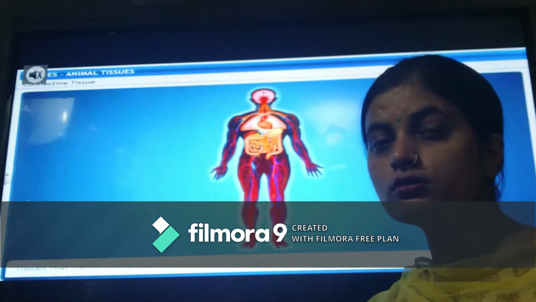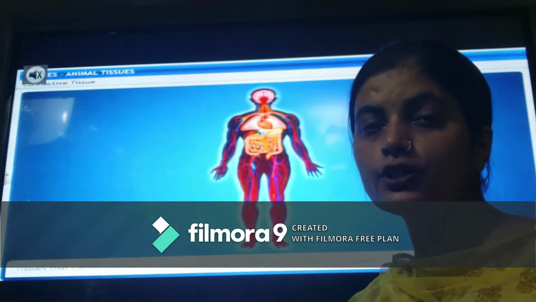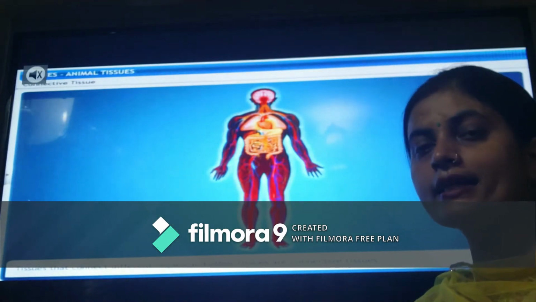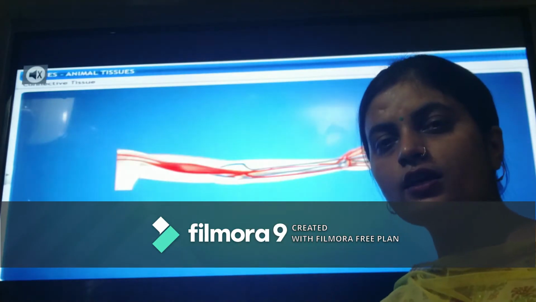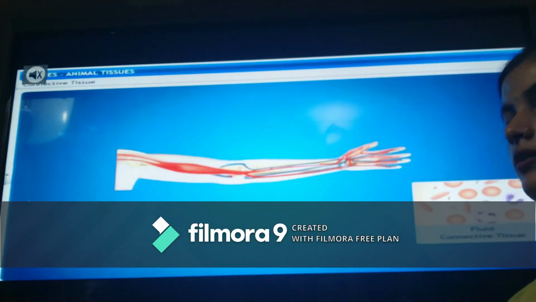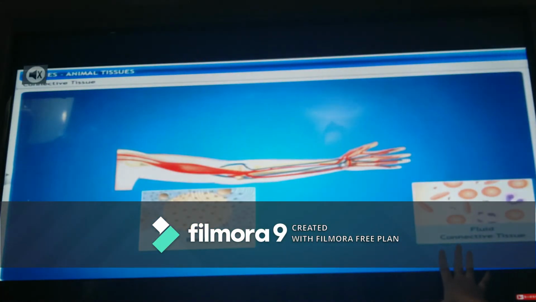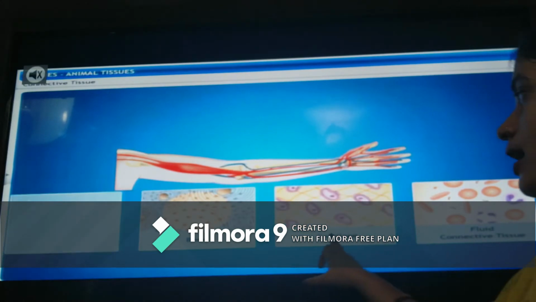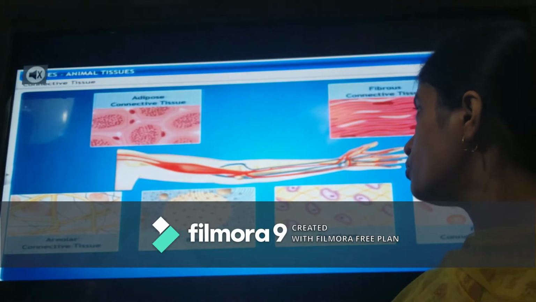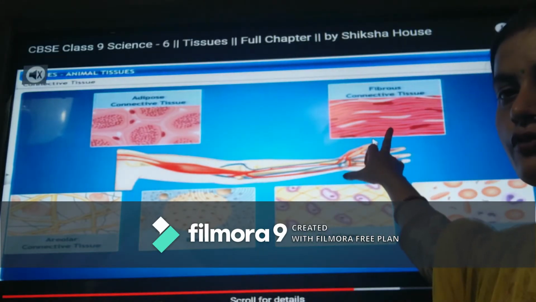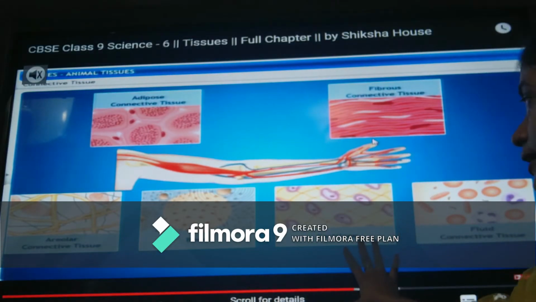That means how tissues help in connecting the various parts or various things in our body. We can see here it could be of different types: fluid connective tissue, cartilage, bone and areolar tissue, adipose connective tissue, fibrous connective tissue. These are the connective tissues mentioned.